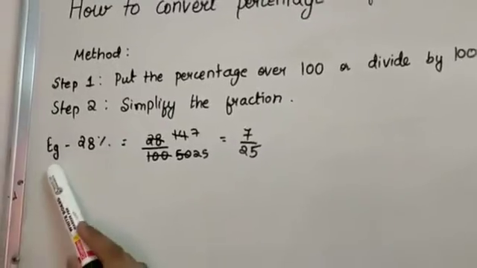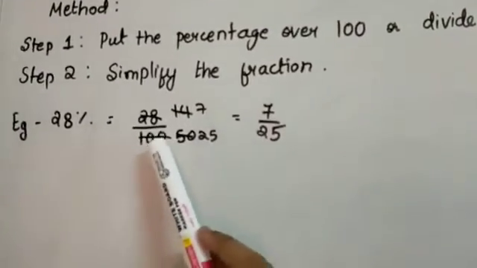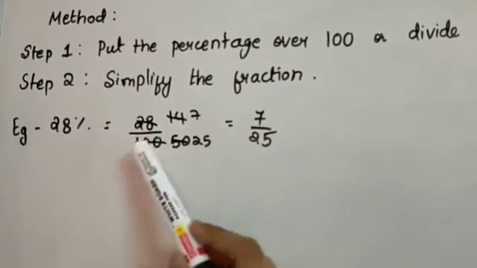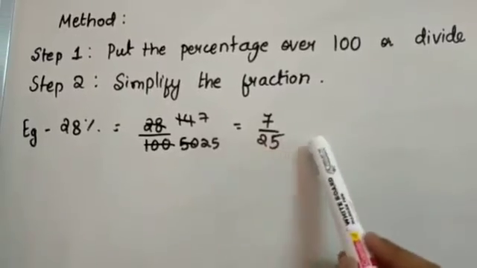So here I have given an example. 28%. So here I did 28 by 100. So I simply divided by 100 and simplified the fraction, and the answer I got was 7 by 25.